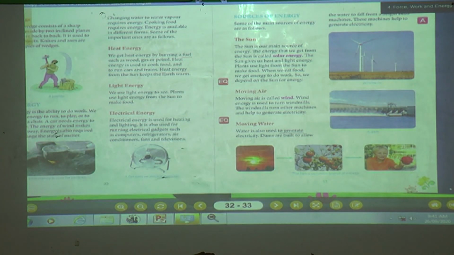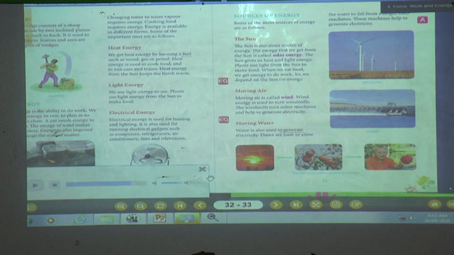Yes, now you have understood the sources of energy and how we have to save the energy. Yes, let us read the lesson that is sources of energy. Open page number 33.